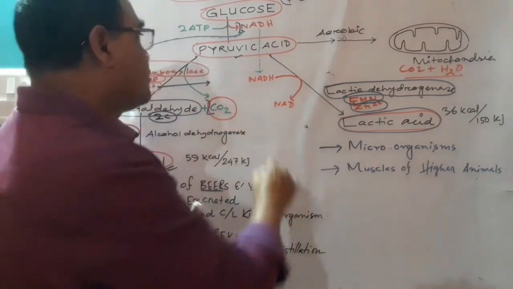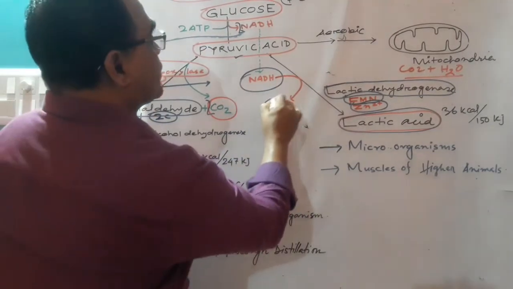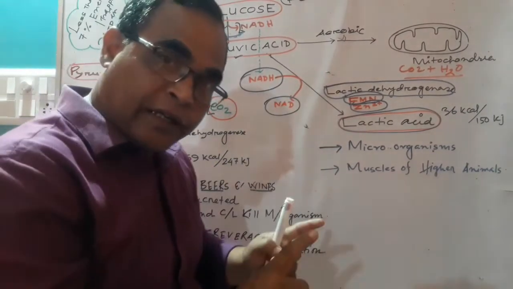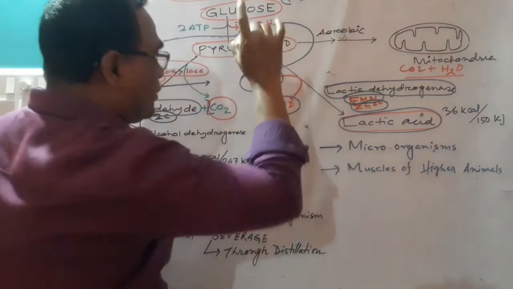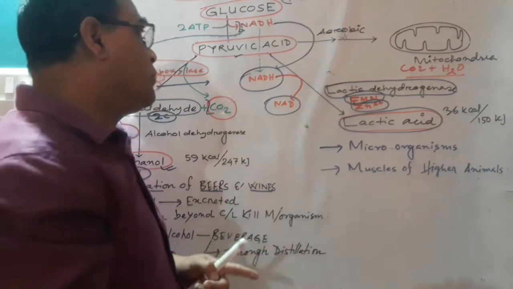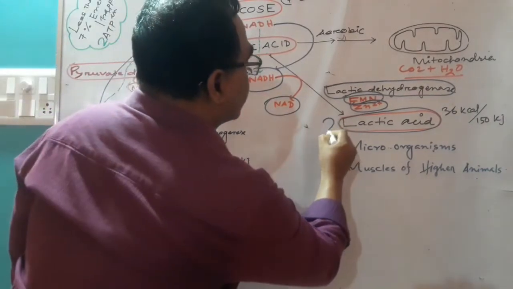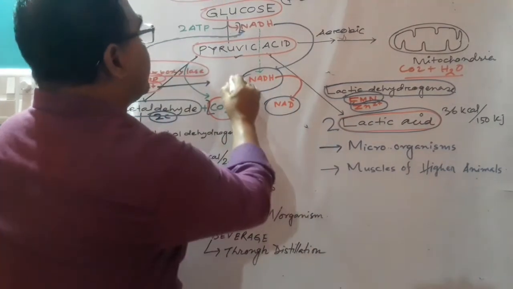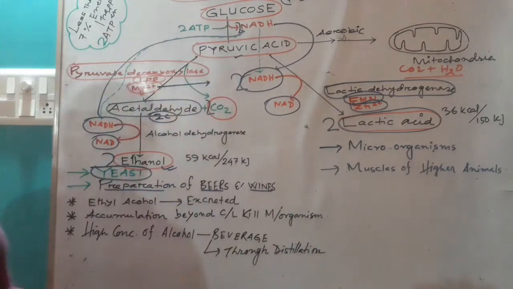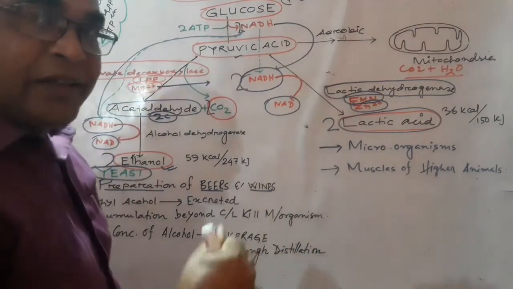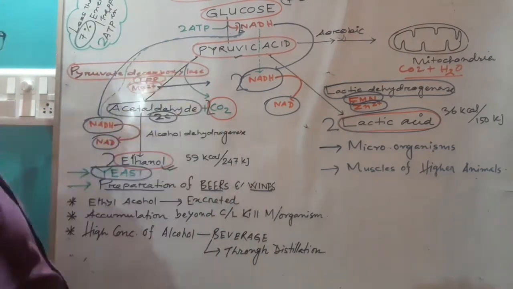Here the reducing agent is again NADH. NADH is oxidized to NAD. Again, where are the NADH molecules coming from? These molecules are from glycolysis. So in this process, two lactic acid molecules will form, two NADH will be used up, and in the entire process, the energy release is very less. It is even less than 7%.